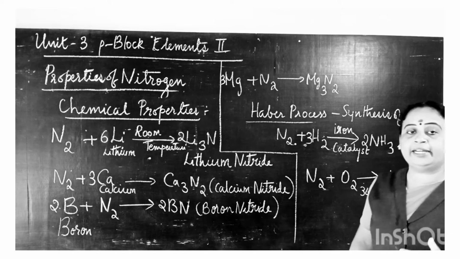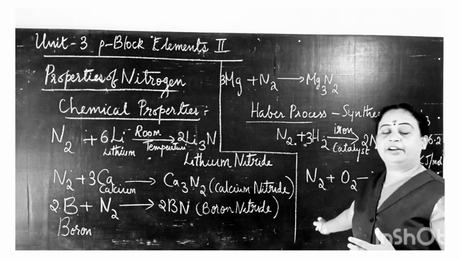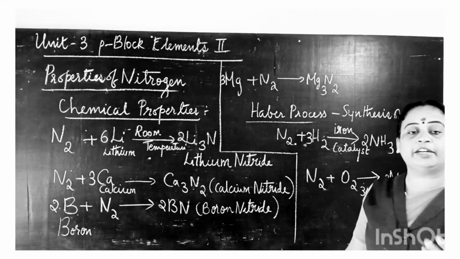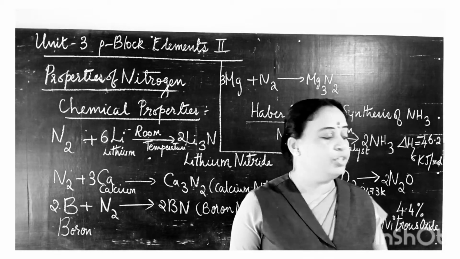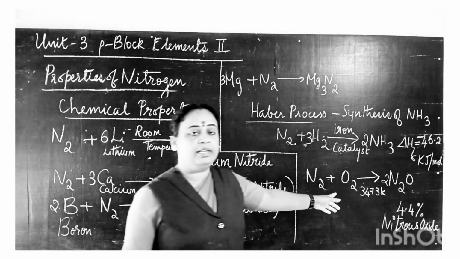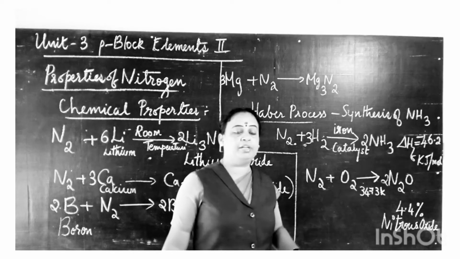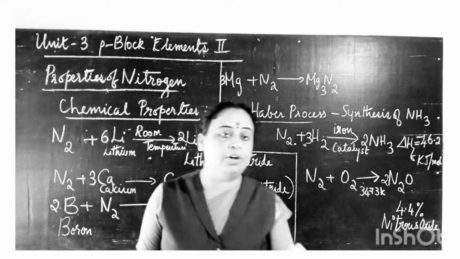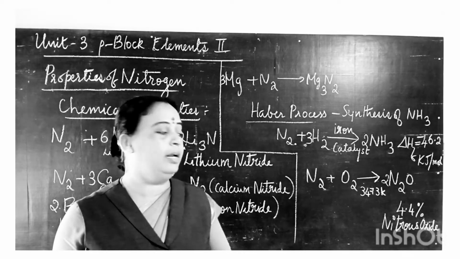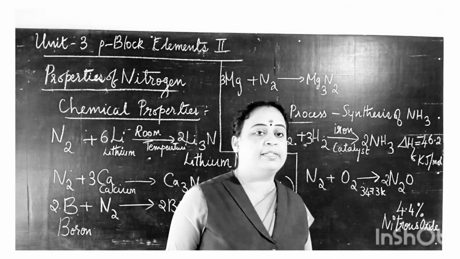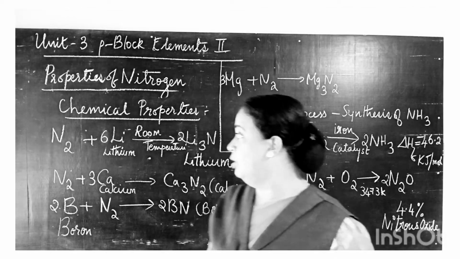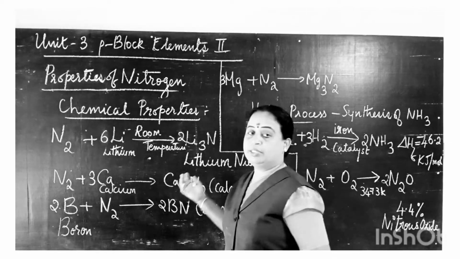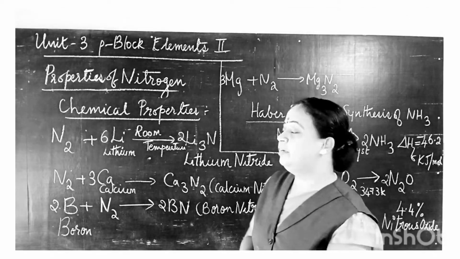Then at high temperature, dinitrogen can react with oxygen and form nitrous oxide. The temperature used here is 3473 Kelvin, and the yield of nitrous oxide is very little, just 4.4%. So that's it about the chemical properties of nitrogen.